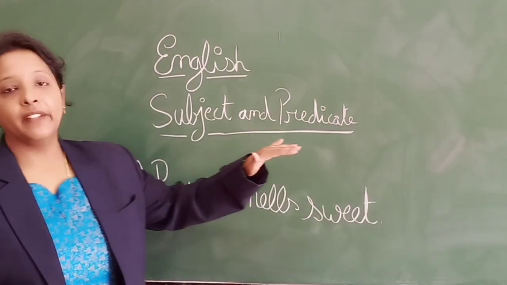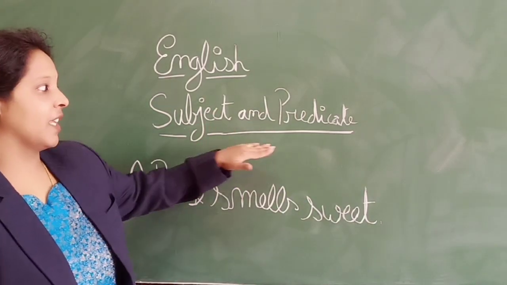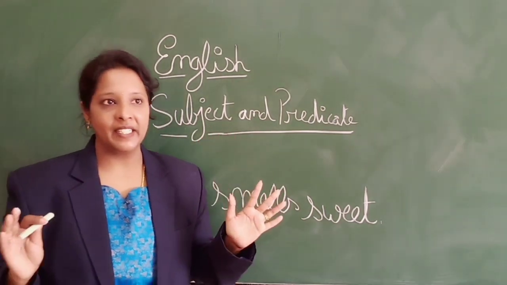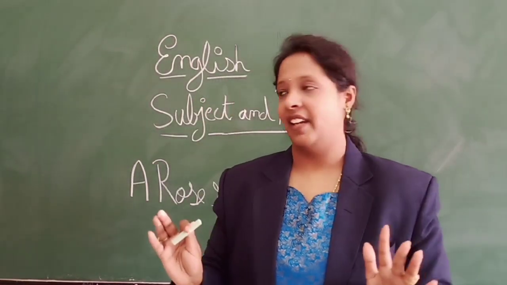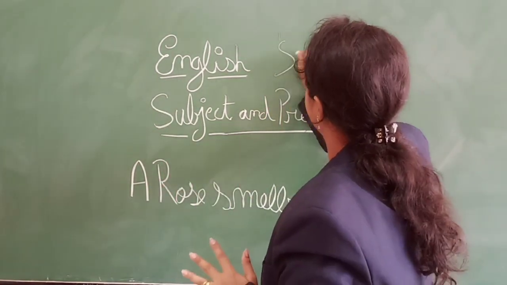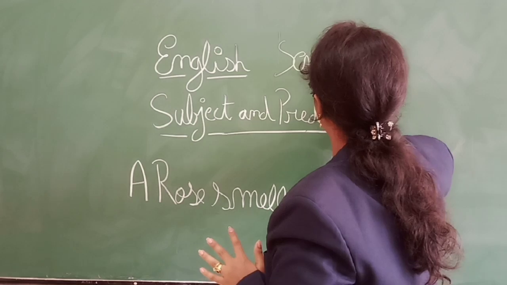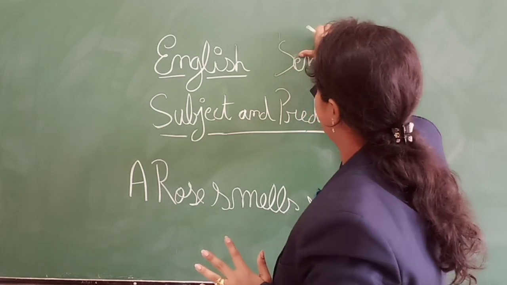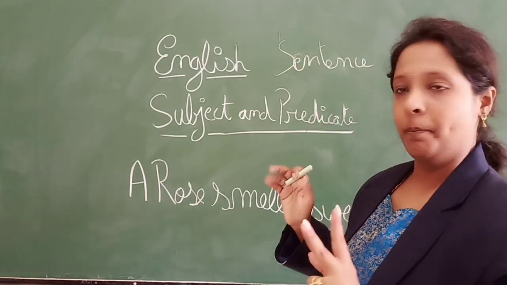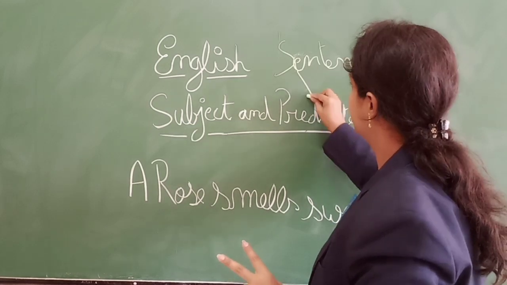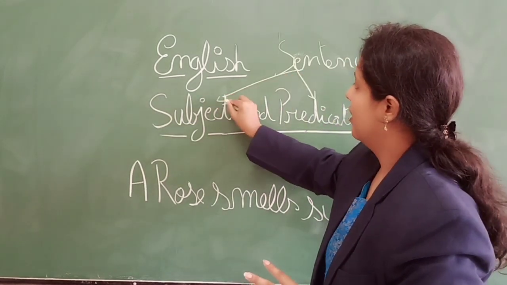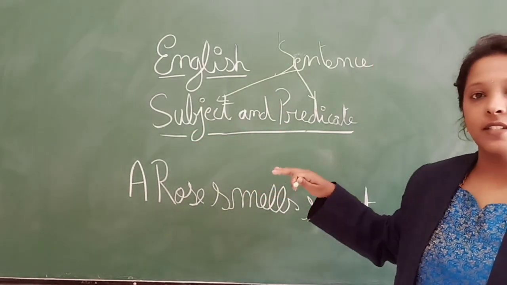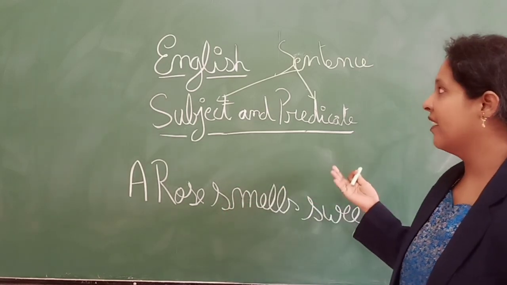Okay kids, now today we will be studying about the subject and the predicate. So what is subject and the predicate? For a complete sentence, we need a subject and a predicate. So any sentence is always divided into two parts, namely subject and predicate.